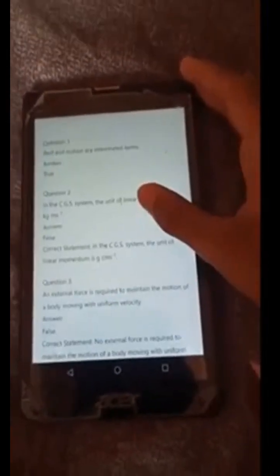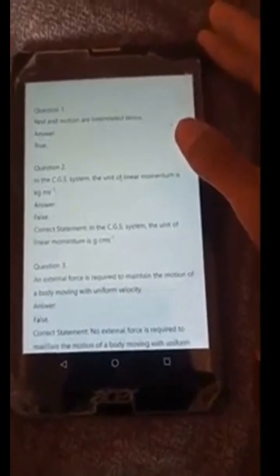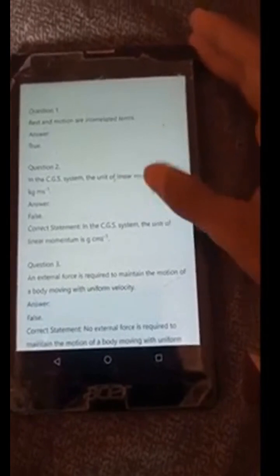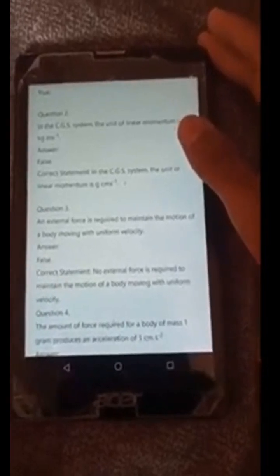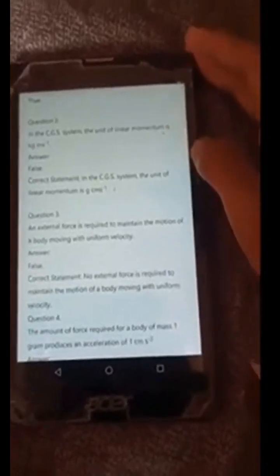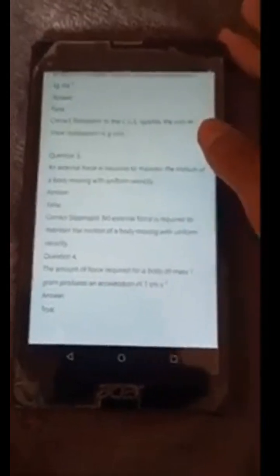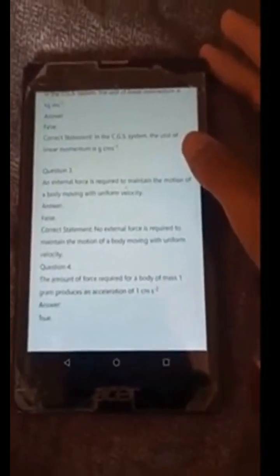Rest and motion are related terms. True. In the CGS system, the unit of linear momentum is kg m s^-1. Answer: False. Correct statement: In the CGS system, the unit of linear momentum is g cm s^-1. An external force is required to maintain the motion of a body moving with uniform velocity. False. Correct statement: No external force is required to maintain the motion of a body moving with uniform velocity.